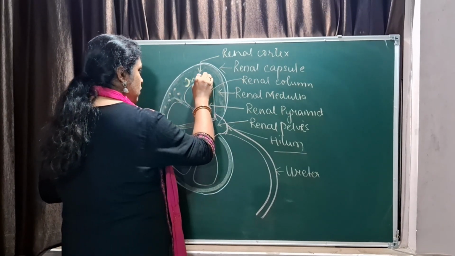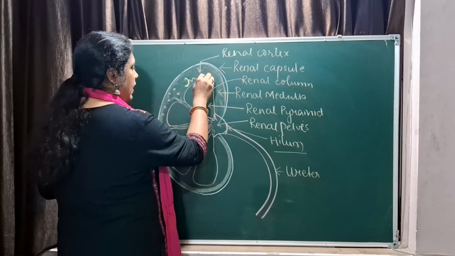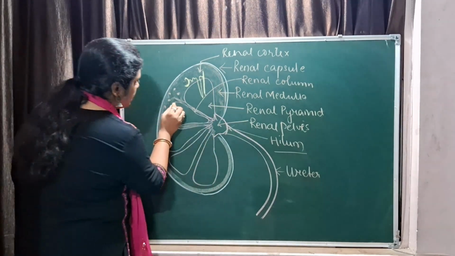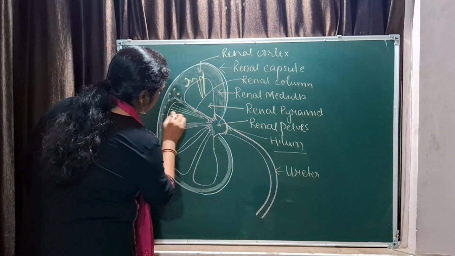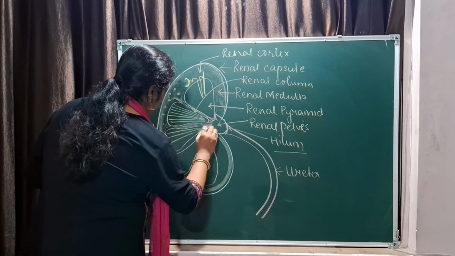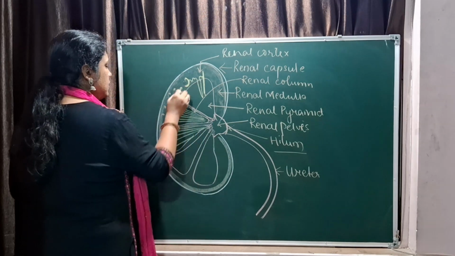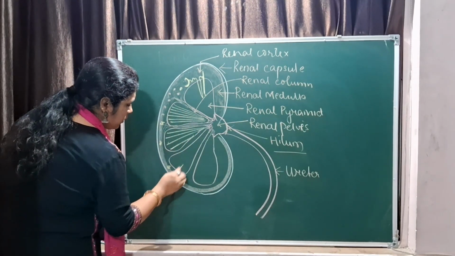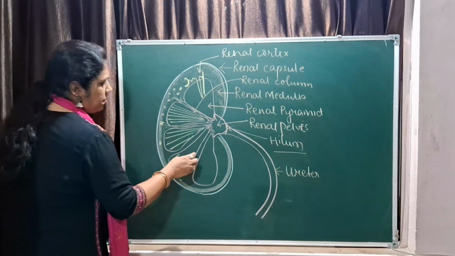The loop of Henle goes into the medulla and the collecting duct also goes in the medulla. This gives medulla a striped structure. So medulla appears striped and the cortex appears dotted, right? So generally it is all dotted structures with all stripes going into the medulla.